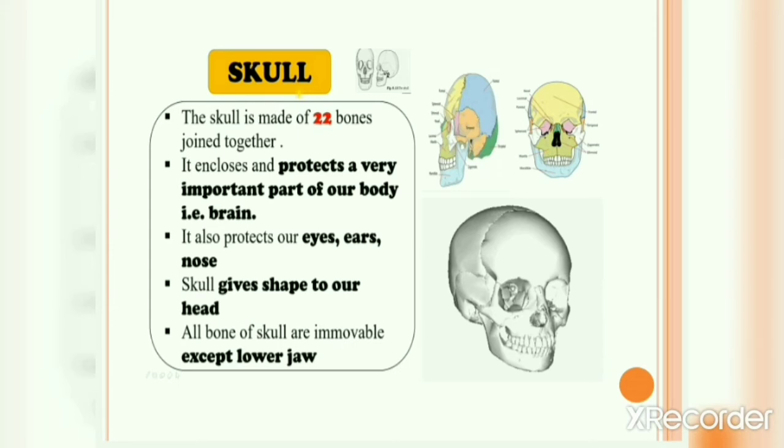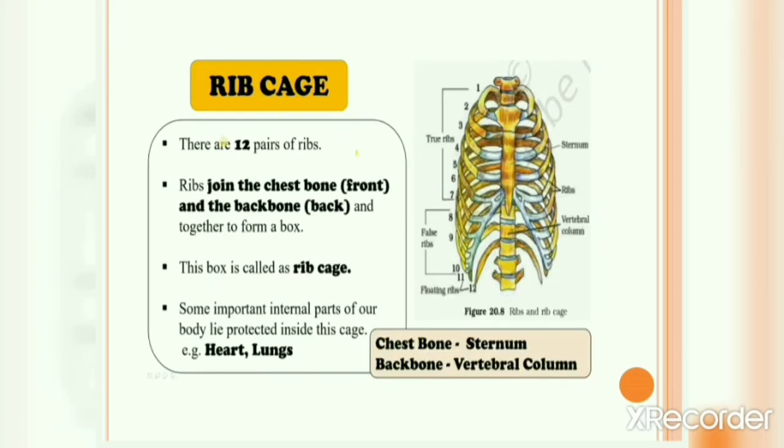Moving forward, let's now talk about the rib cage. There are 12 pairs of ribs. This is our rib cage. The ribs join the chest bone in the front and the backbone in the backside, and together they form a box, a cage-like structure. As you can see, these are the 12 pairs of ribs.